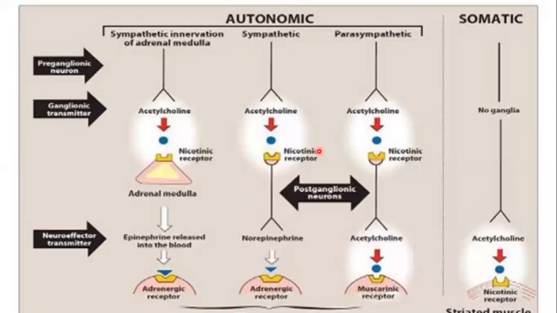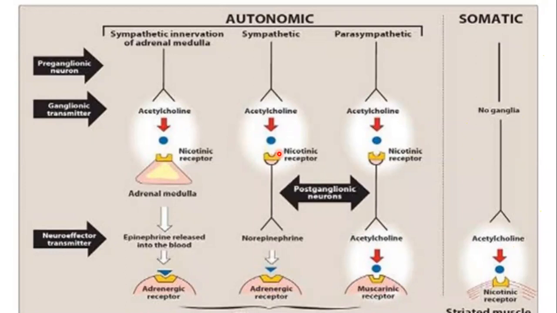The nerves which directly innervate the skeletal muscle, and the skeletal muscles also contain nicotinic receptors, and those nicotinic receptors are known as the NM. M means muscles. So we have two types of nicotinic receptor. One is known as the NN, the nicotinic receptor present at the neurons, and the other one is the NM, the nicotinic receptor present at the level of the skeletal muscles.